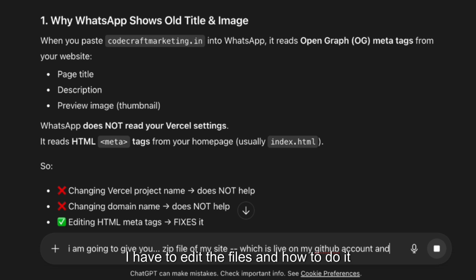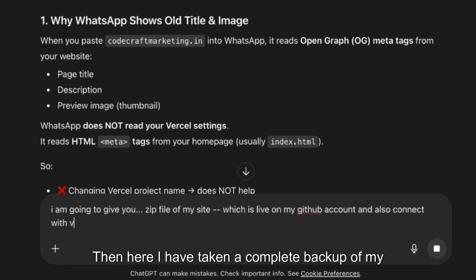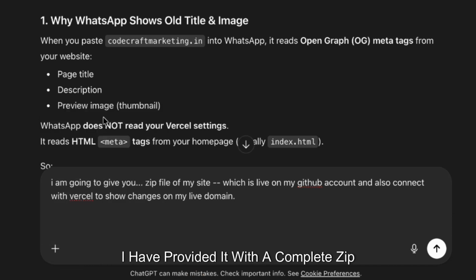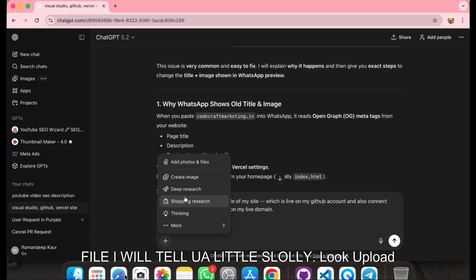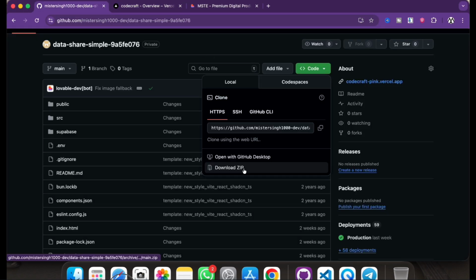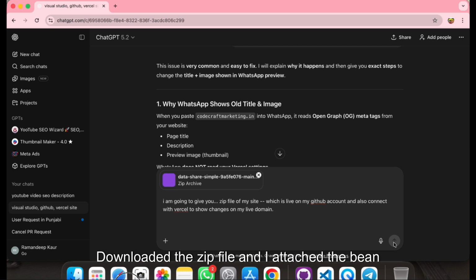I have to edit the files, and here is how to do it. I took a complete backup of my entire website, downloaded it as a zip file, and attached that same zip file and sent it to ChatGPT. I will tell you a little slowly. Look, upload the file: here I took a backup of the website that was created.